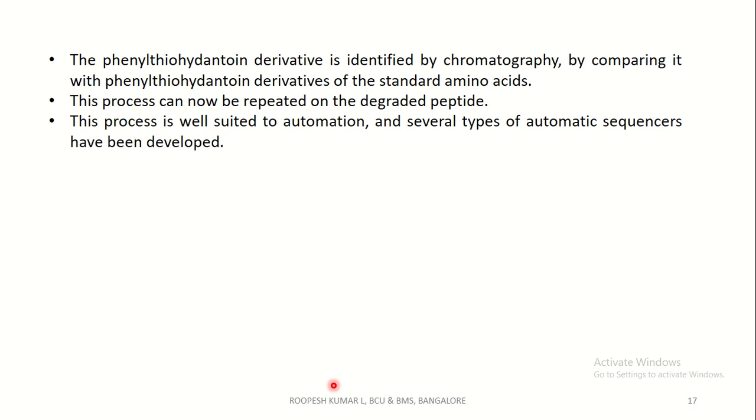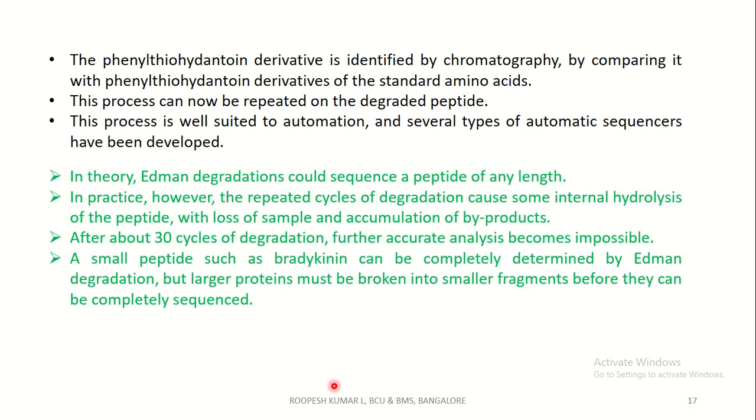This process is well suited to automation, and several types of automatic sequencers have been developed, just because the peptides are not destroyed in this method, whereas in Sanger's method the peptides are destroyed to give the respective amino acids. In theory, Edman degradation could sequence a peptide of any length, whereas with Sanger's you can't do that; you can only identify a single amino acid. In practice, however, you can repeat the cycles of degradation.